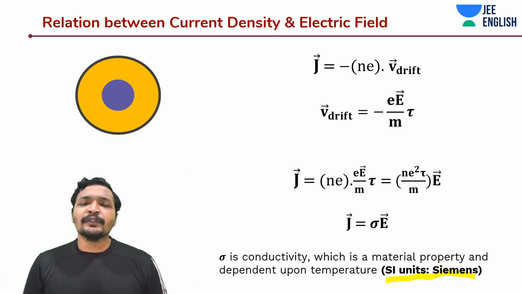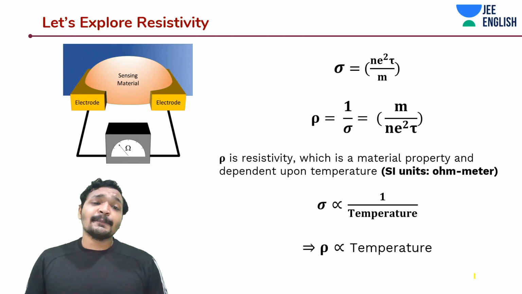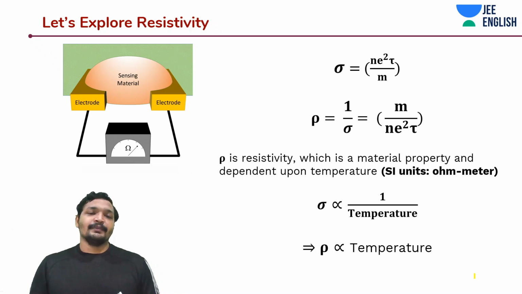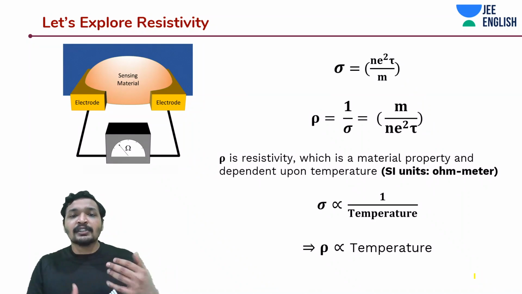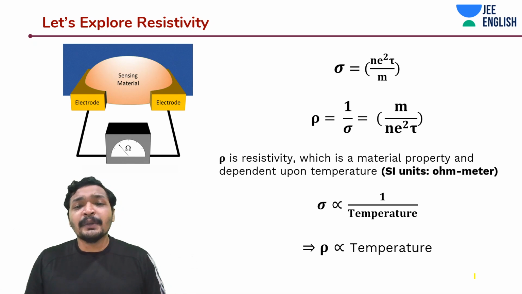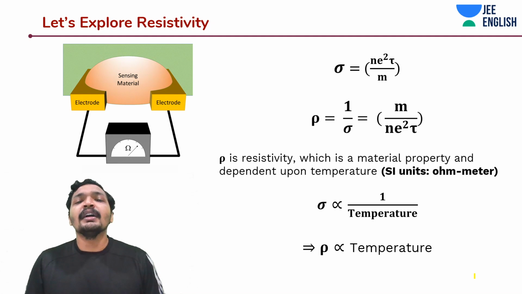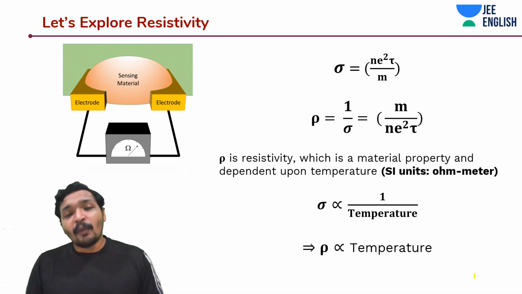And how do you derive it? You will make use of those two equations where you have related current density with drift velocity and drift velocity with electric field. And now let's explore something known as resistivity. Conductivity is the ability to conduct or allow the electrons or any charges to flow freely. Resistivity intuitively says that it should be an opposite, or there should be an inverse relationship between resistivity and conductivity. And you know what? Resistivity is equal to nothing but 1 by conductivity.